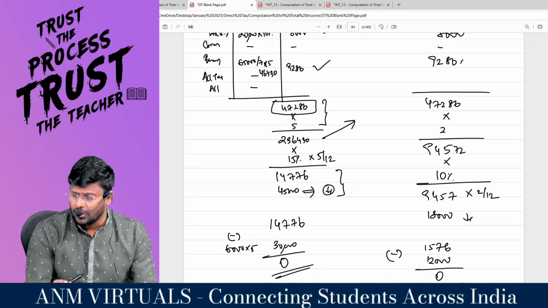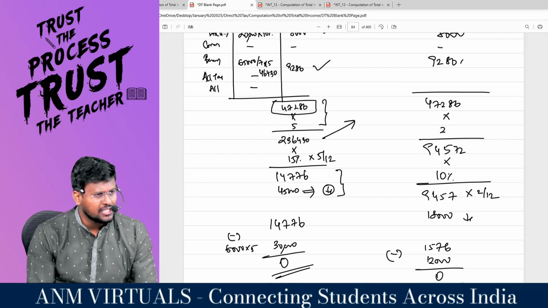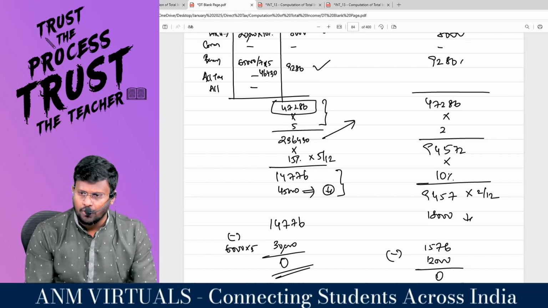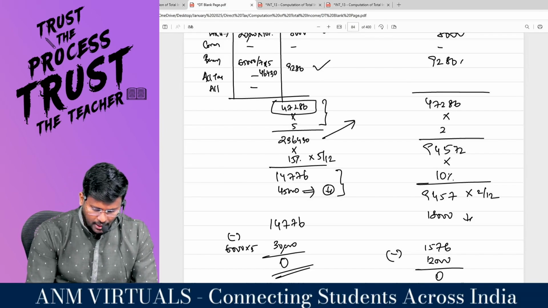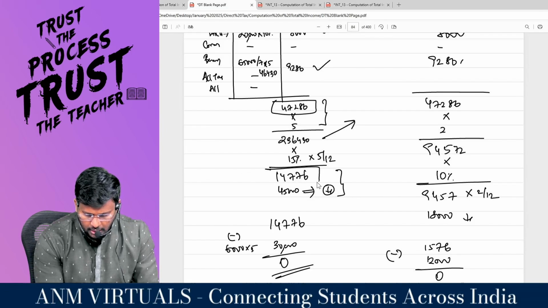I can take 15% if it is for the entire year. But that is not for the entire year. It is only for 5 months. Comfortable? So 2,36,430 into 15% into 5 by 12 comes to only 14,776.